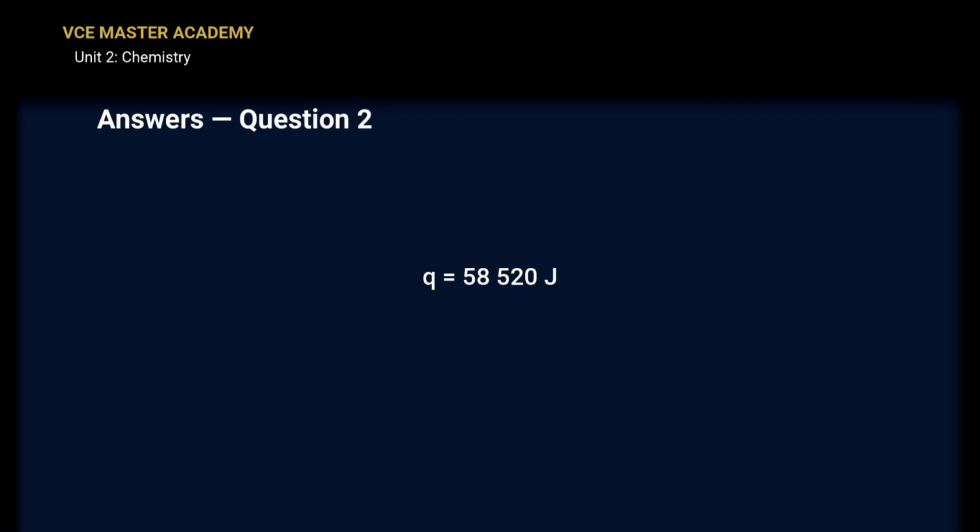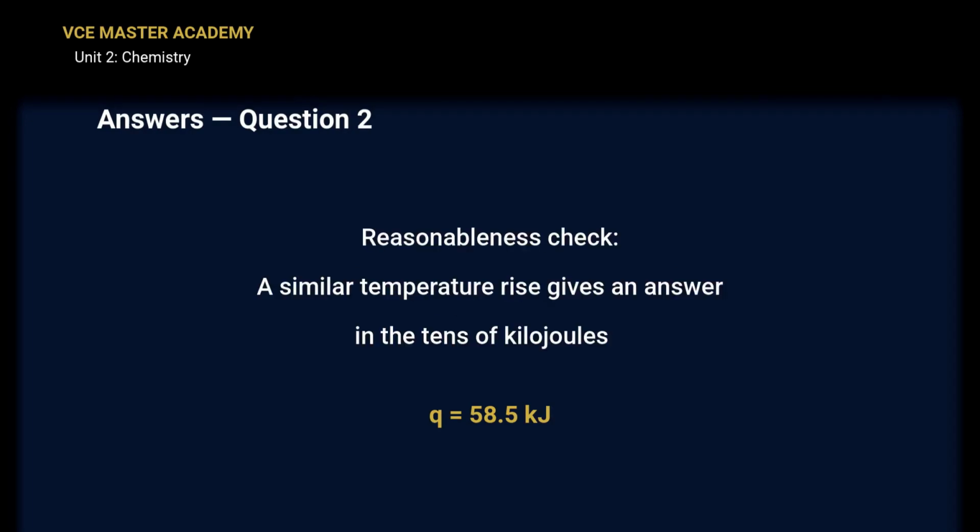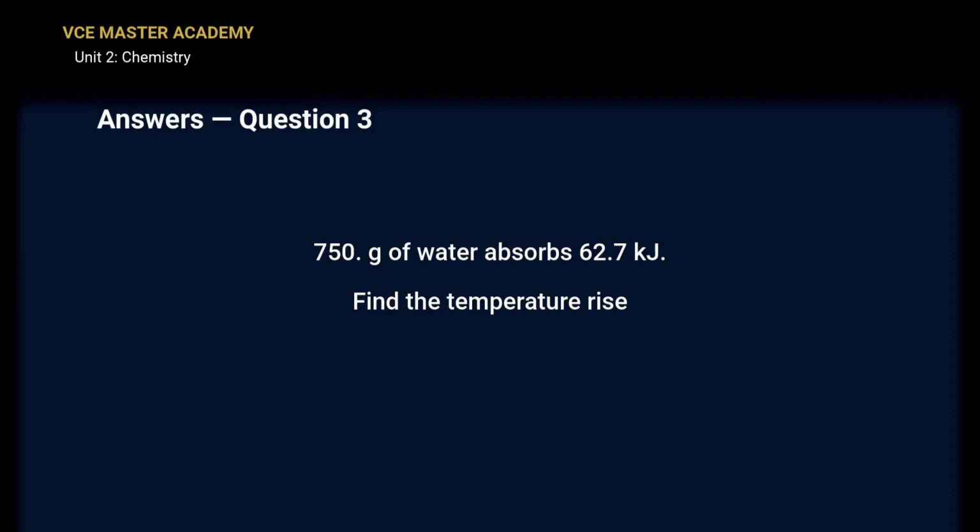That's 58,520 joules. 3 significant figures. 5.85 times 10 to the 4. Box it. 58.5 kilojoules. Reasonable? A bit more water than example 1, a similar temperature climb, and an answer in the tens of kilojoules. Tick. Question 3. 750 grams of water absorbs 62.7 kilojoules. Find the rise in temperature.